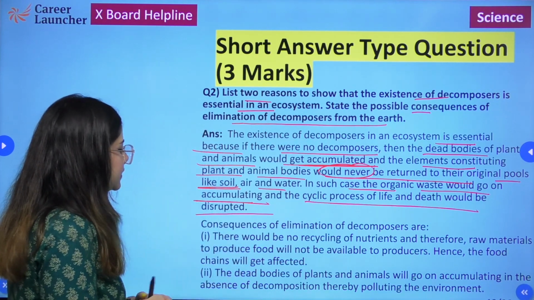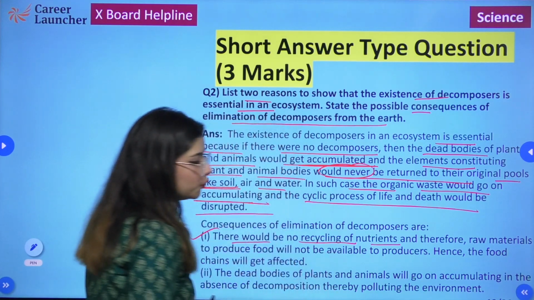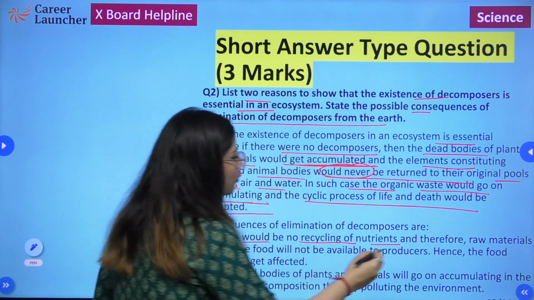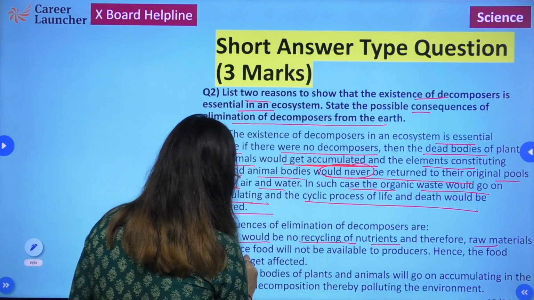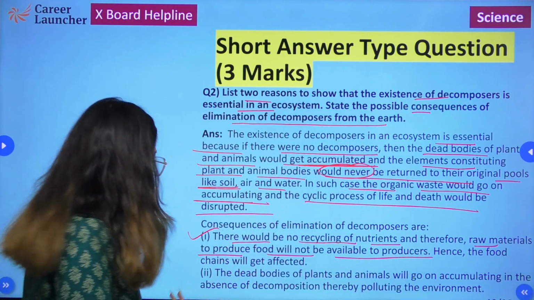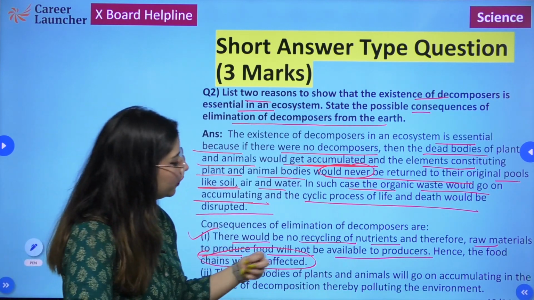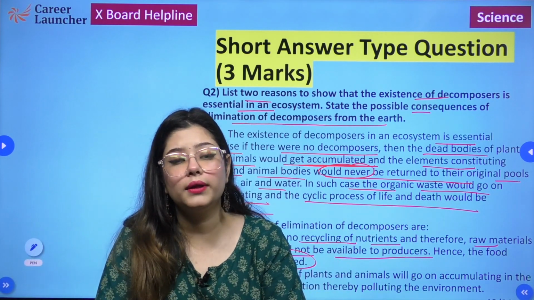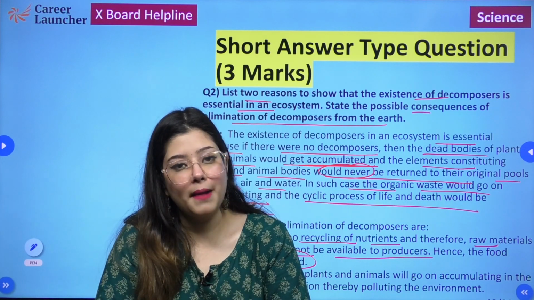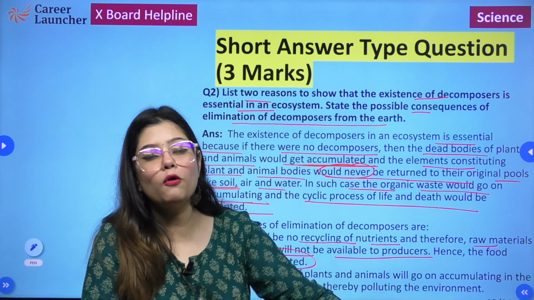So consequences would be, first, there would be no recycling of nutrients, and therefore raw materials to produce food will not be available for the producers. Hence the food chain will get affected. If there are no nutrients, then what will be available to the plants? Nothing. And if plants are not able to synthesize their food, then subsequently there will be no food chain that was to exist.